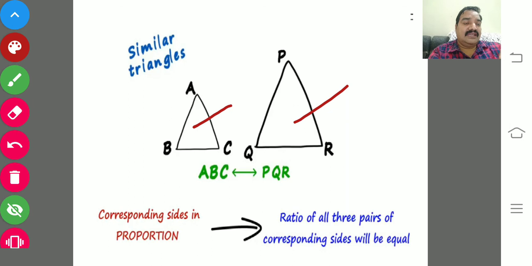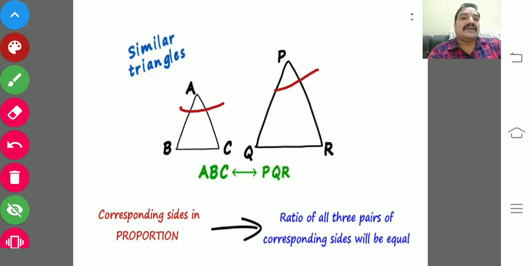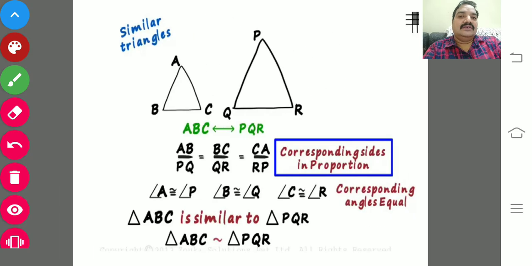This is very, very important. In terms of angles, angle A equals angle P, angle B equals angle Q, angle C equals angle R. I hope you could understand. You will get more clarity in this slide.